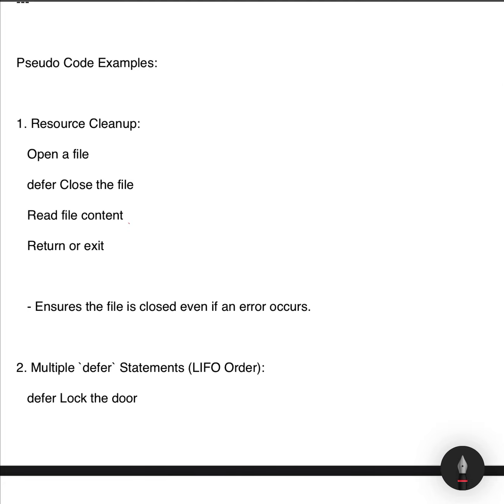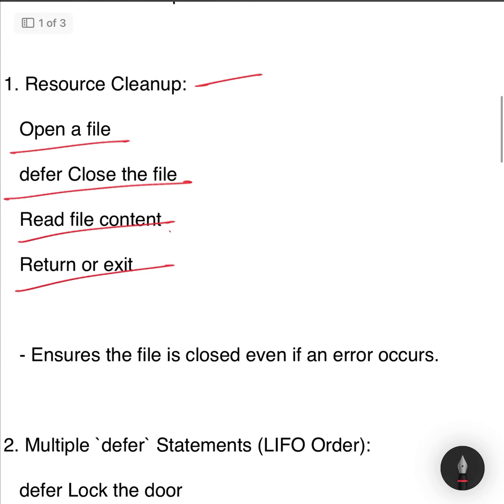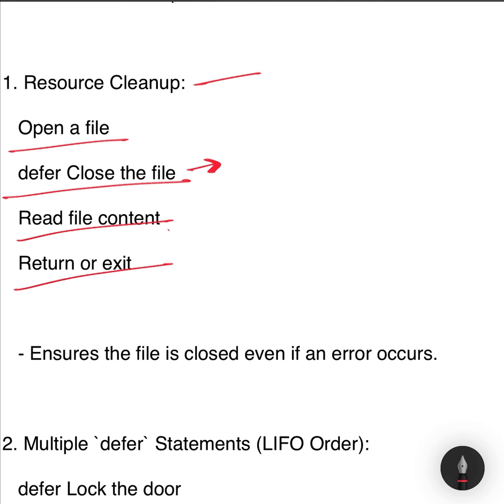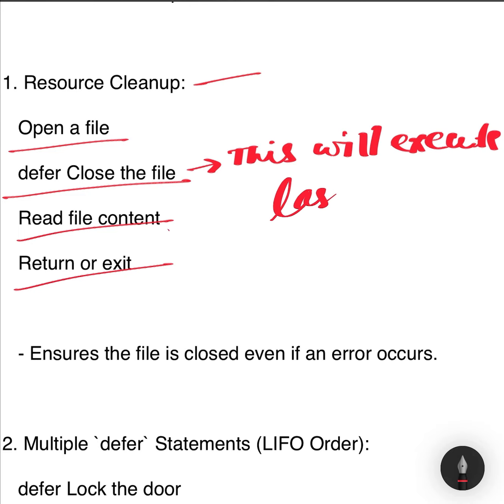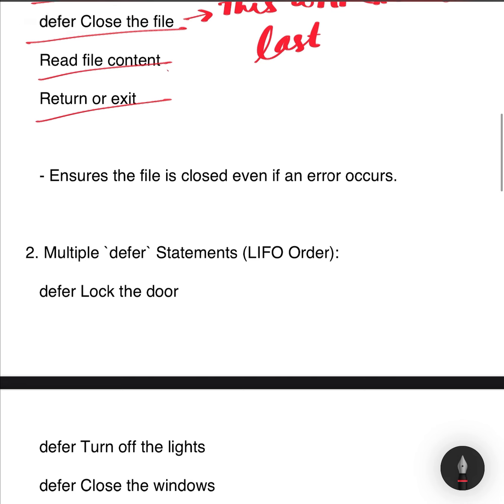Example 1. Resource cleanup. Imagine opening a file and ensuring it's closed after processing, regardless of whether an error occurs. Pseudocode, plain text: Open a file, defer close the file, read file content, return or exit. Explanation: the defer ensures that the file is closed after the function completes, whether the function finishes successfully or exits due to an error. Without defer, you'd have to remember to explicitly close the file, which increases the chance of leaving resources open.